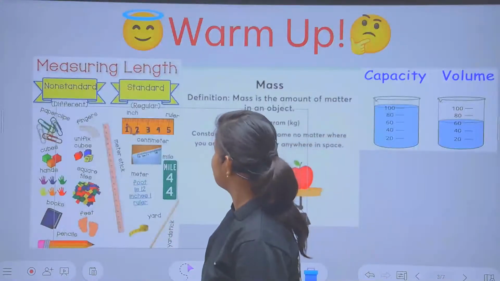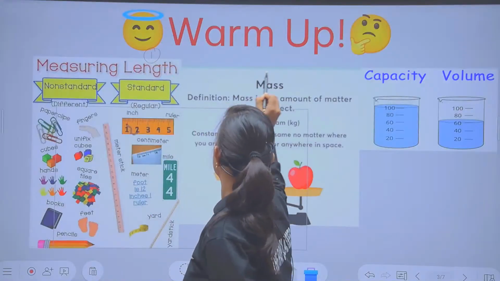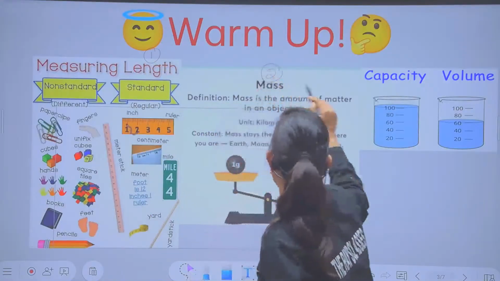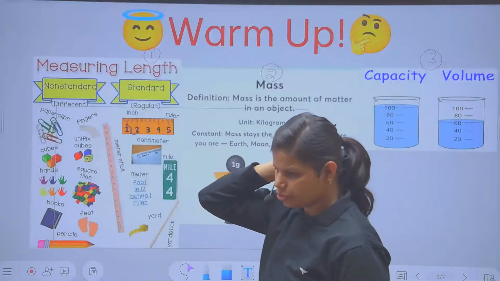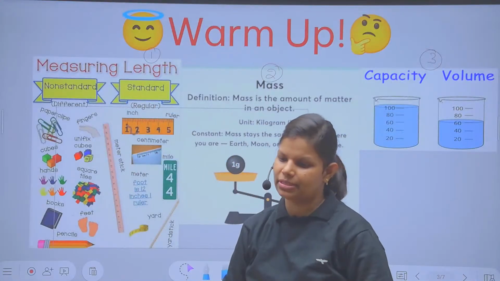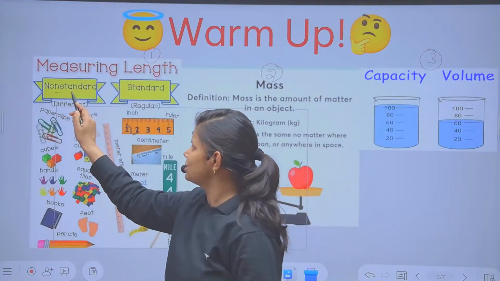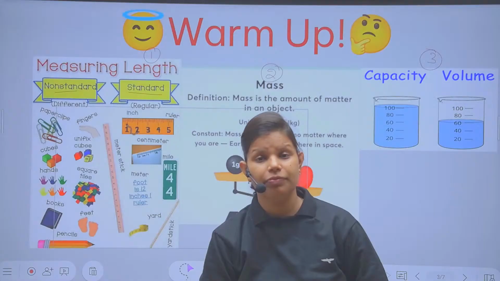Now, let's proceed with that. I told you measurement is classified into three parts. First will be your length, second will be your mass, and third will be your capacity. Is it okay for you to understand? So to measure the length, we have two types of length measurement. One is non-standard and the other is standard measurement. Standard measurement is accurate.